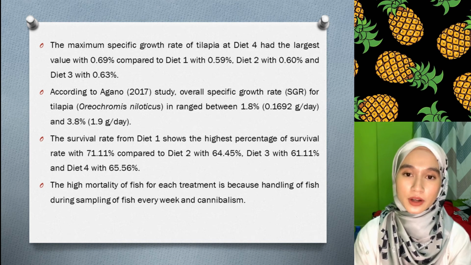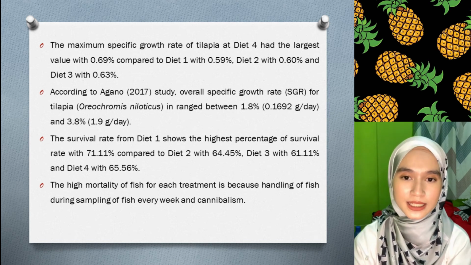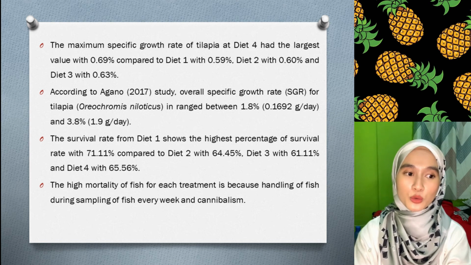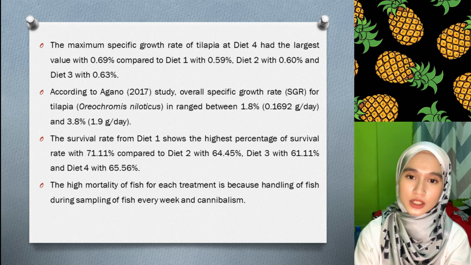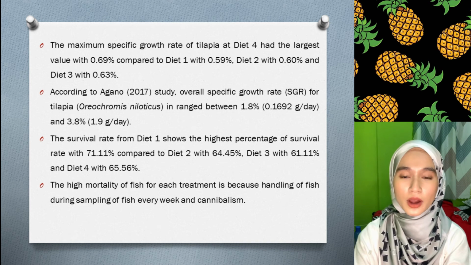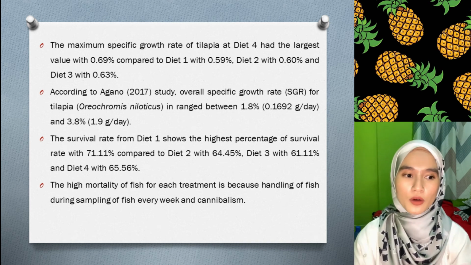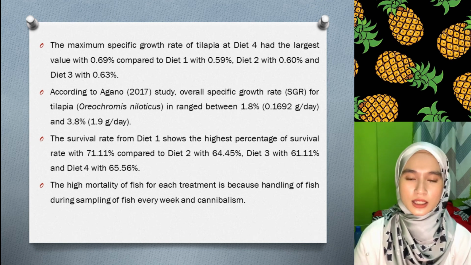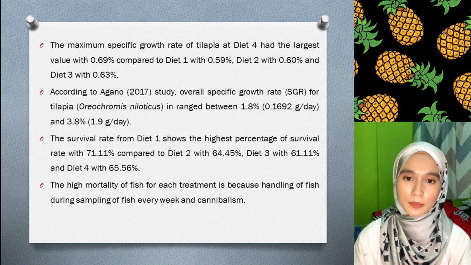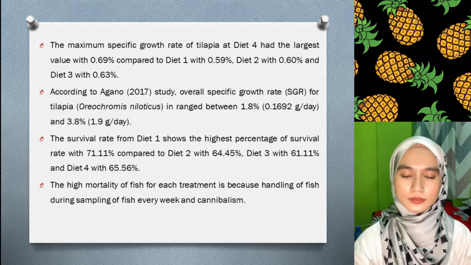Diet 1 showed the highest survival rate with 71.11% compared to diet 2 with 64.45%, diet 3 with 61.11%, and diet 4 with 65.56%. The high mortality of fish in each treatment is because of the handling of fish during sampling every week and also because of cannibalism among the fish.